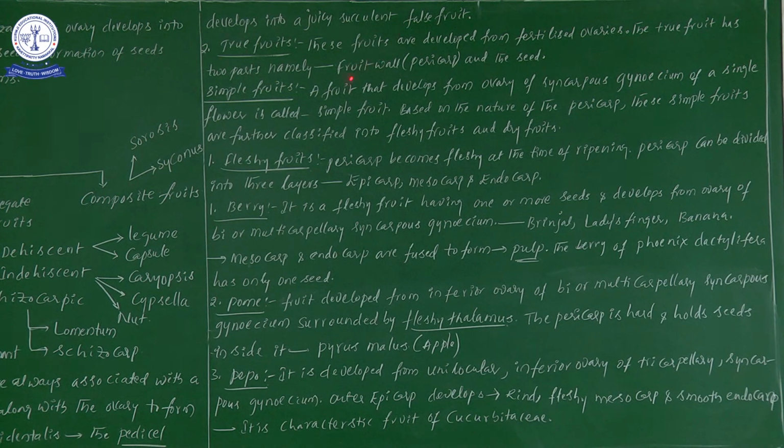One is fruit wall. Fruit wall we also call by one more name, pericarp, and one more is the seed. This particular point is important. When we say true fruits, what is that? Fruits developed from the fertilized ovaries. Next one, the true fruits definitely consist of two parts.